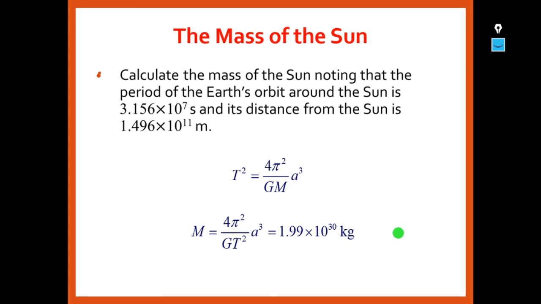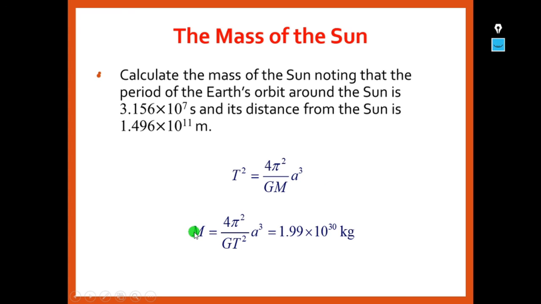Now to calculate the mass of the sun, let us take an example. Calculate the mass of the sun, noting that the period of the earth's orbit around the sun is 3.156 times 10 power 7 seconds and its distance from the sun is 1.496 times 10 power 11 meters. As we all know, T square is equal to 4 pi square by GM into a cube.